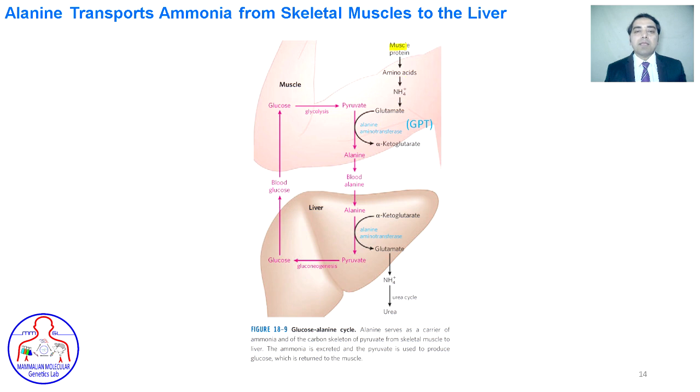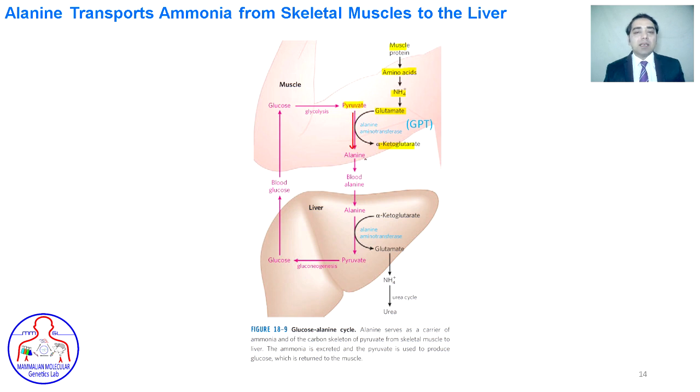Muscle protein is degraded to convert it into amino acids. Amino acids release the amine group in the form of ammonium that is used for the formation of glutamate. This glutamate is then converted into alpha-ketoglutarate after the release of one amine group that is given to pyruvate to convert this pyruvate into alanine.